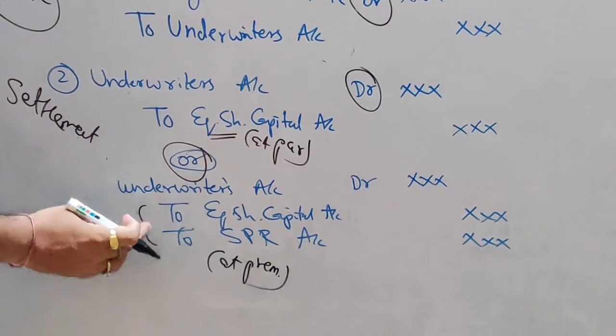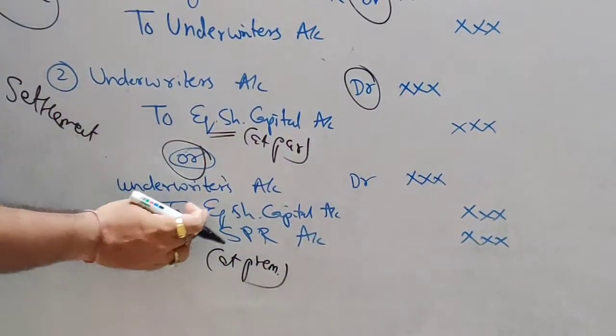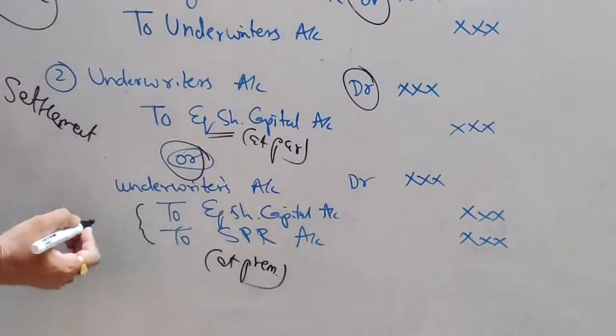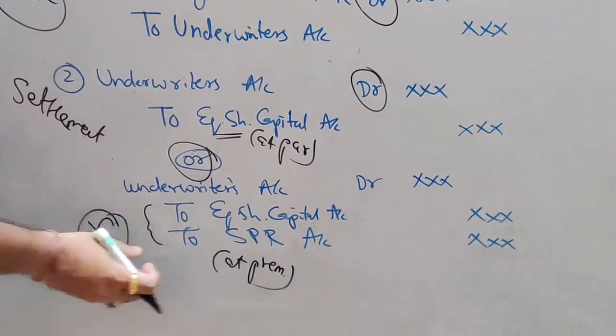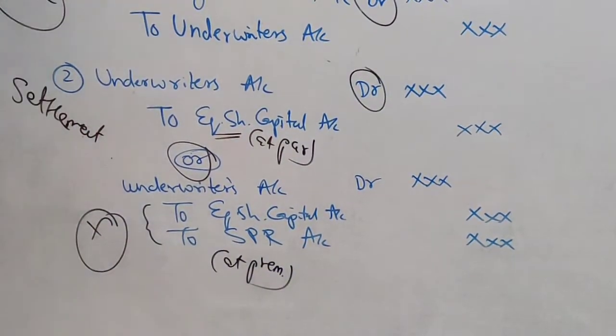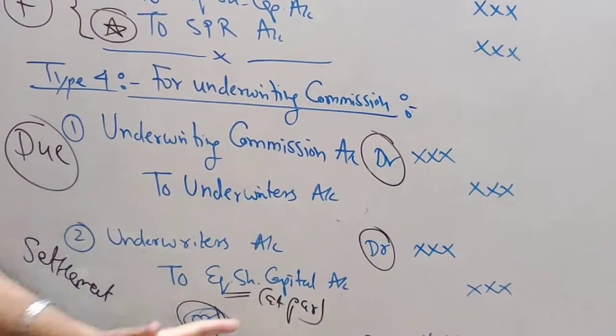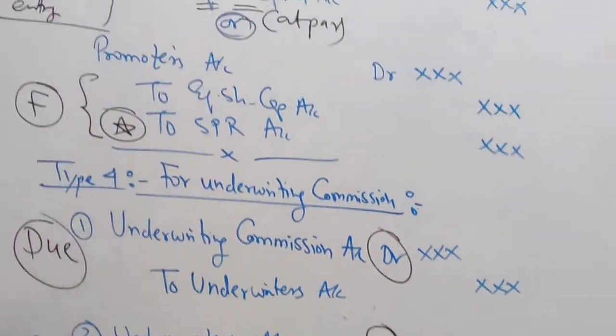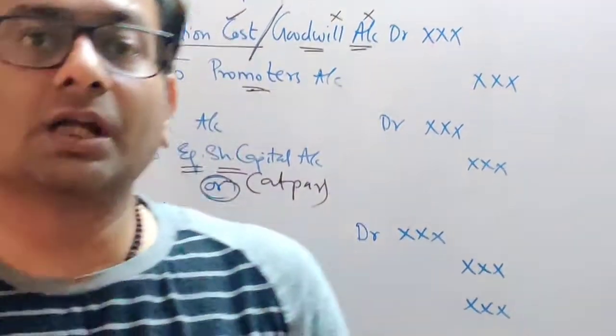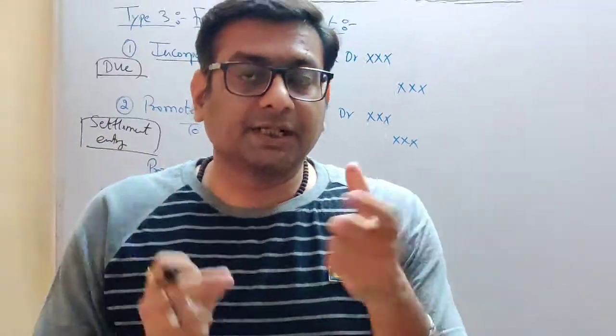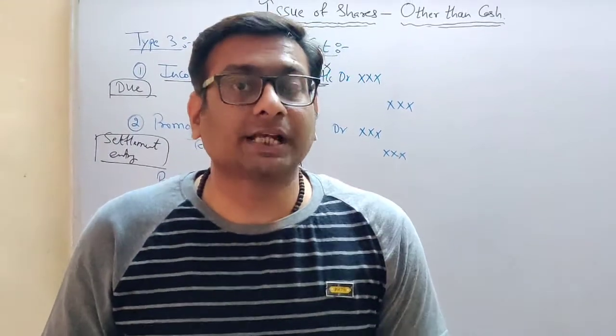So what will be your entry? Underwriter account debit to equity share capital and SPR. Again, you have to use the formula, students, if it is at premium. So both the types are similar, the only difference is here there are underwriters and there there are promoters. I hope you have understood both the types under other than cash. Thank you, students.